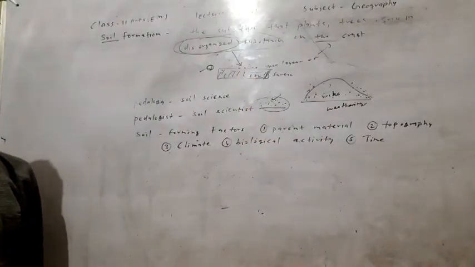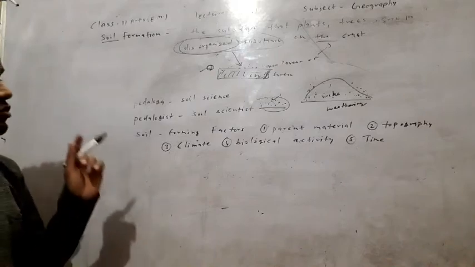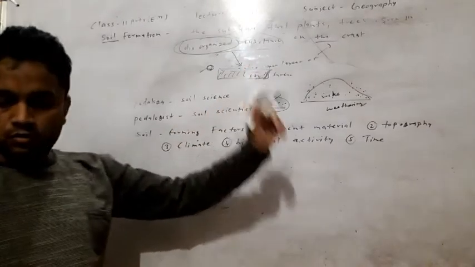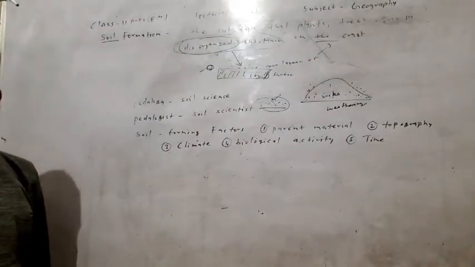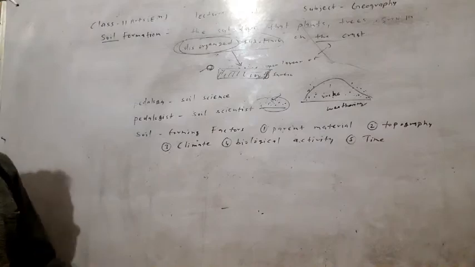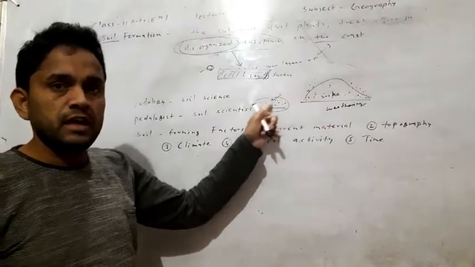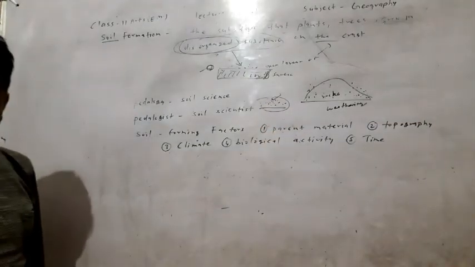The soil formation, or pedogenesis, depends first on the weathering. What does soil formation depend on? On weathering. It is the weathering mantle which is the basic input of soil to form: first the weathered materials are transported and deposited. The weathered material is transported here, deposited here, and the soil forms here.